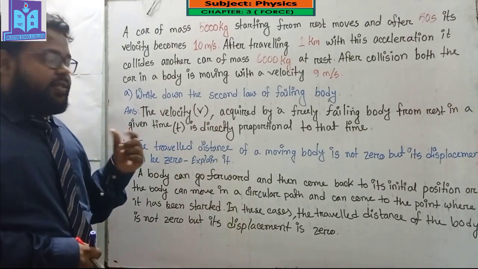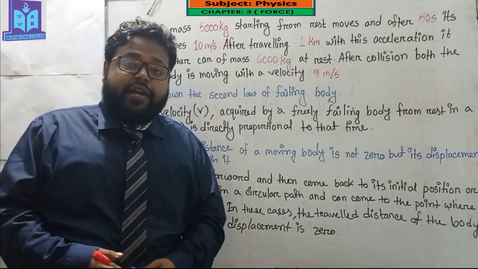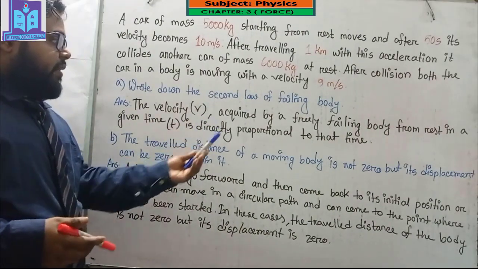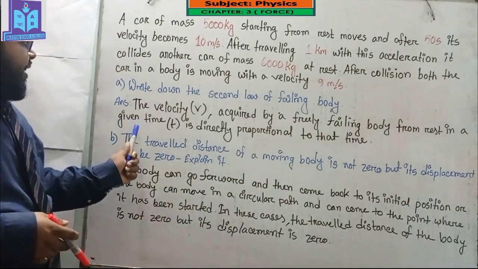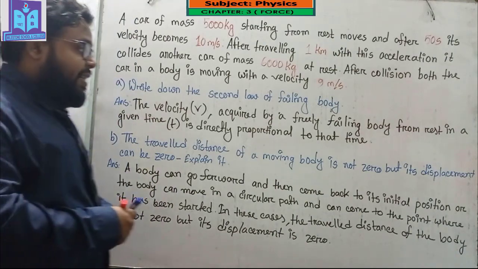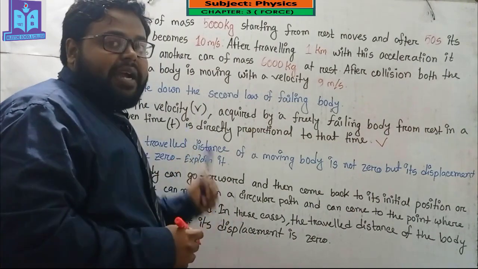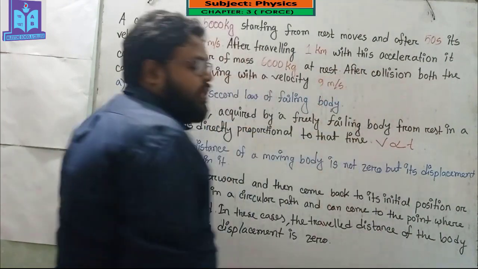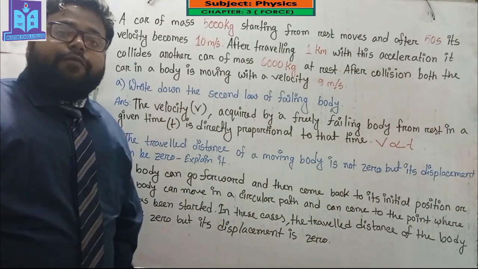Number A question is, write down the second law of falling body. So my dear student, do you know what is the second law of falling body? The velocity v acquired by a freely falling body from rest in a given time t is directly proportional to that time. If I denote the velocity by v and time by t, then the velocity will be proportional to the time. I hope you understand what is the second law of falling body.